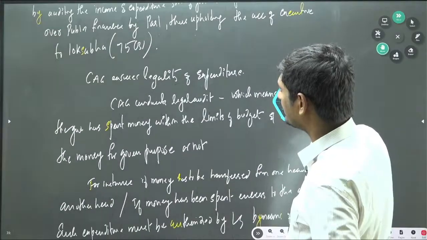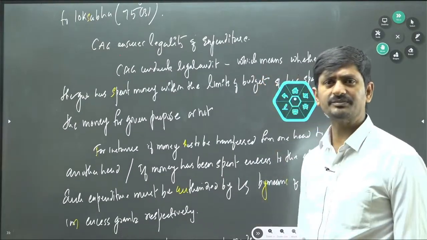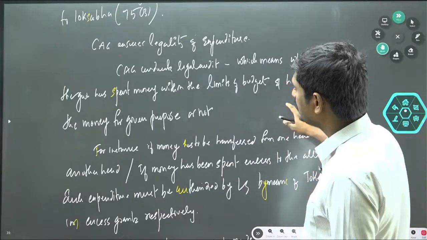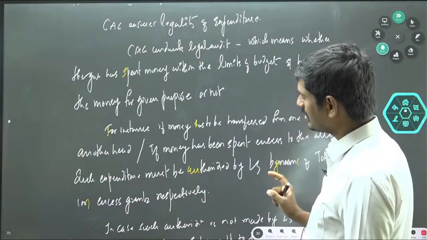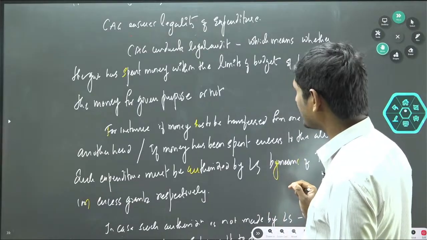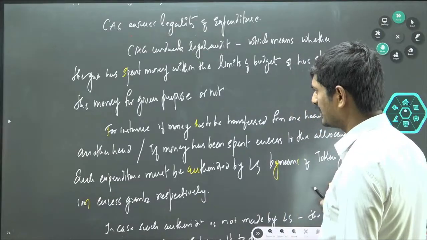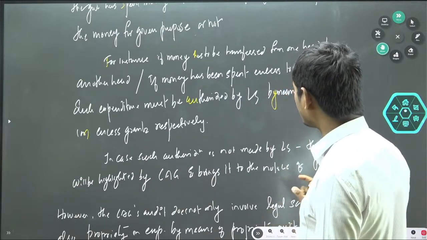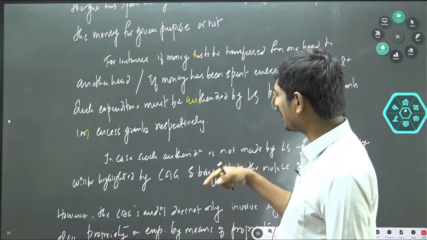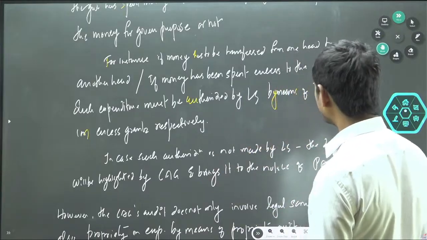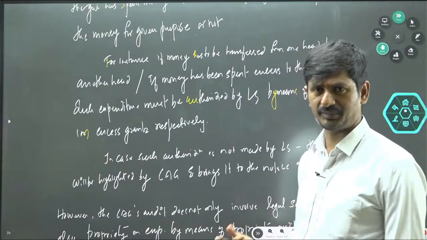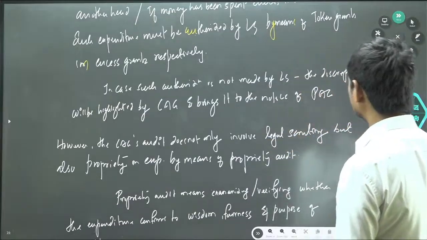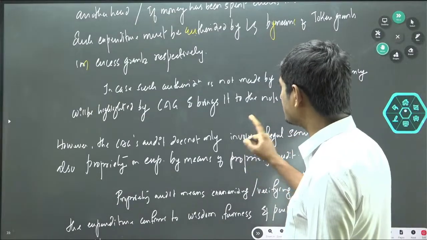Later we have mentioned CAG ensures legality of expenditure, because the question has this particular component. So CAG conducts legal audit, which means whether the government has spent money within the limits of the budget and for the given purpose or not. For instance, if money has to be transferred from one head to another head, or if money has been spent in excess of the allocation, such expenditure must be authorized by Lok Sabha by means of token grant and excess grant respectively. In case such authorization is not made by Lok Sabha, the discrepancy will be highlighted by CAG